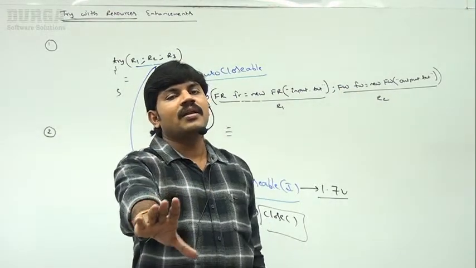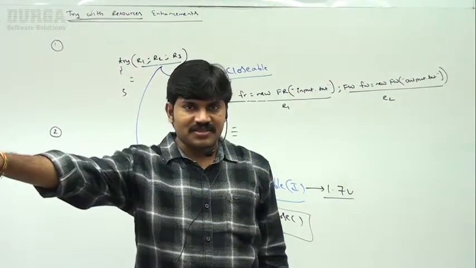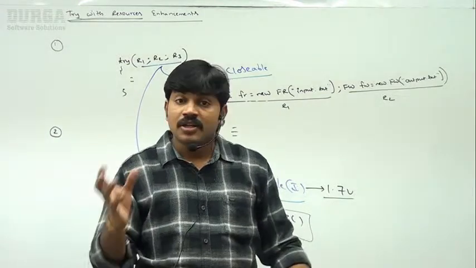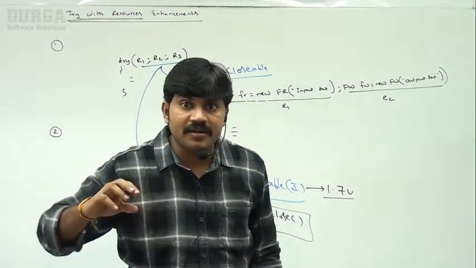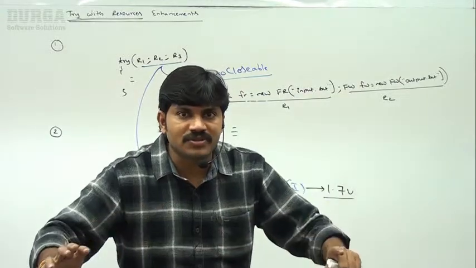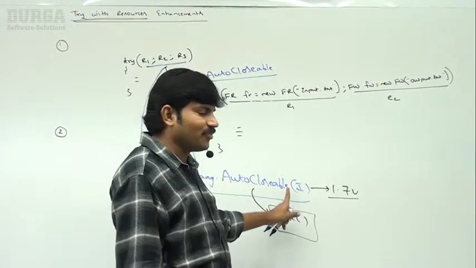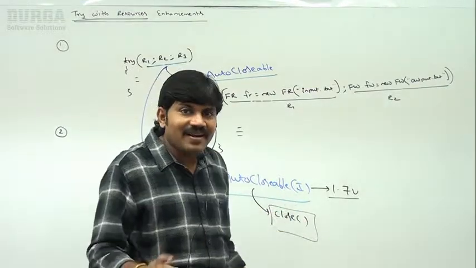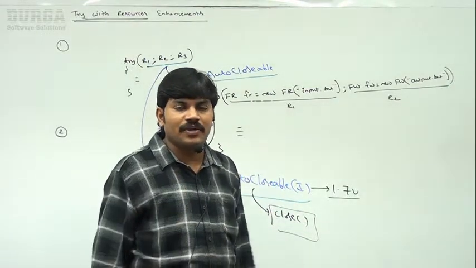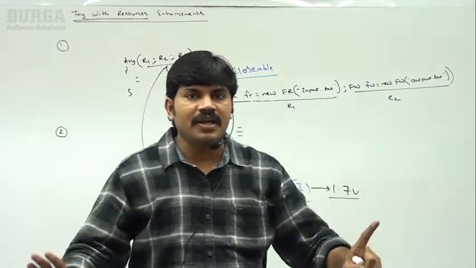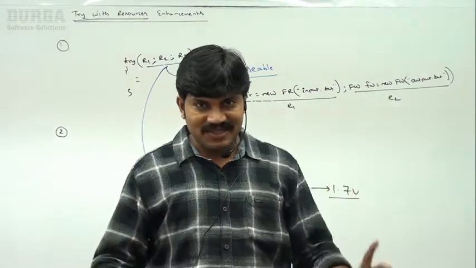Make sure, sir, all these resources, IO related, database related, network related, by default already implement the AutoCloseable interface. We are not required to implement it explicitly. Remember that.